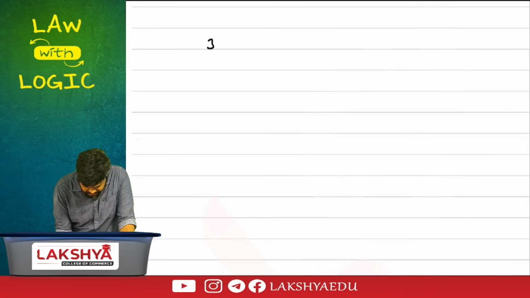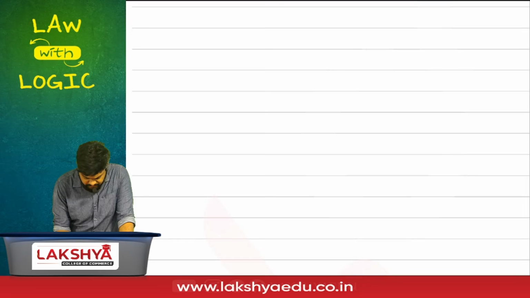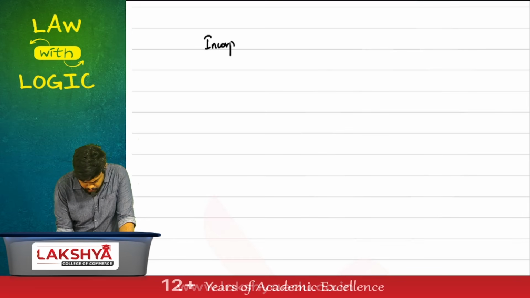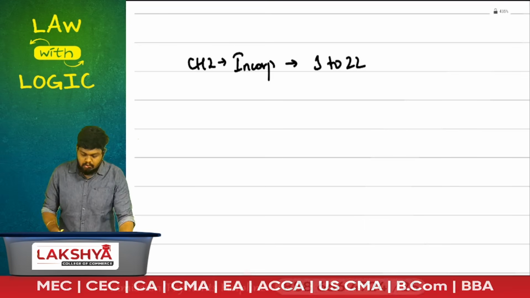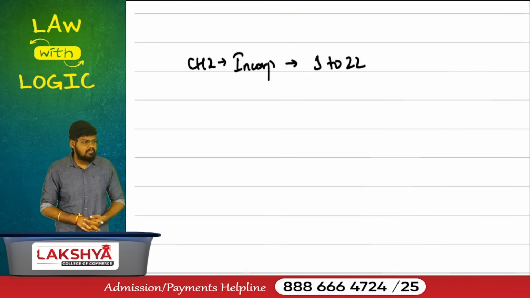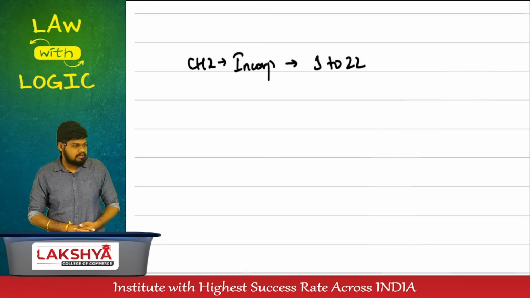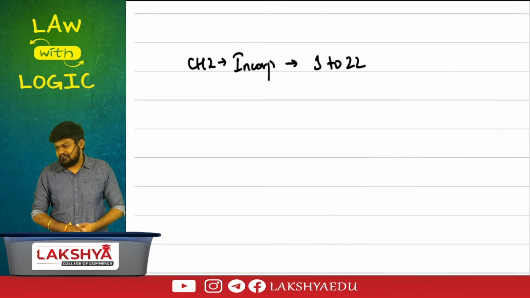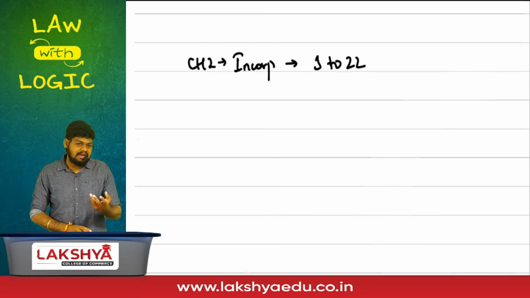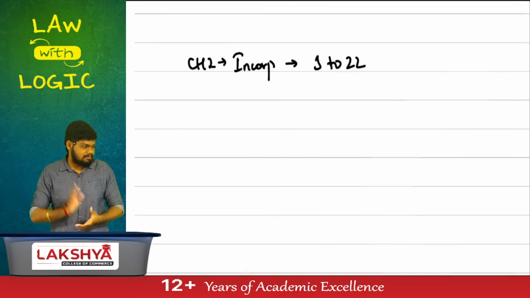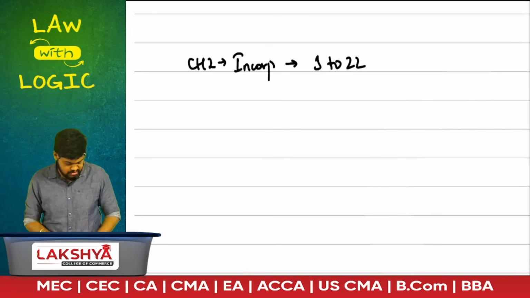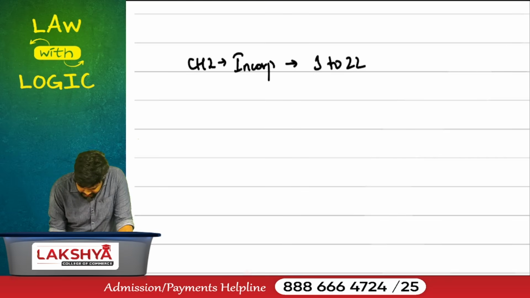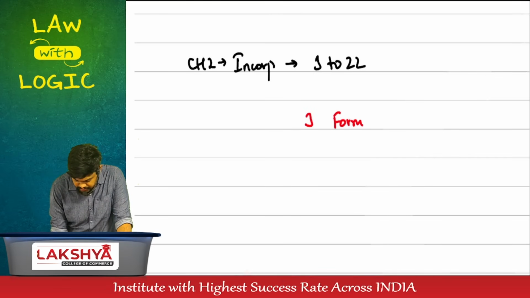Let's start with section number 3 first and foremost. We are entering into that part of Chapter 2 of the Companies Act called incorporation, ranging from section numbers 3 to 22. What chapter? Chapter 2. Don't look for it in the material, you will not find it. ICMA has combined your chapter 1, chapter 2, chapter 22 and some parts of the LLP topic into one chapter. But technically we are entering into Chapter 2, incorporation, section numbers 3 to 22. Let's start with section number 3, which talks about formation of a company.